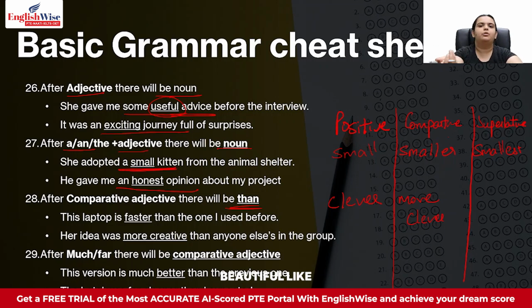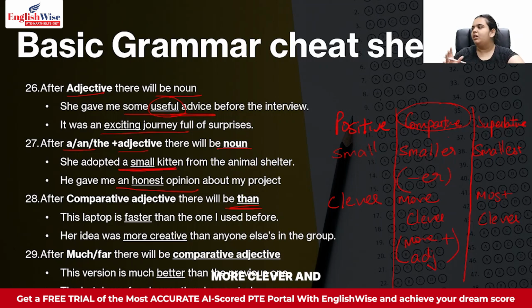More clever, more beautiful, like that. Same way for superlative adjectives: if I want to say that some person is the most clever, then I will say most clever. So your comparative adjectives are basically the adjectives that end with er, or the ones which have the more plus adjective formation.